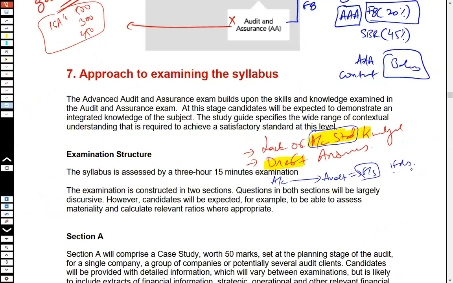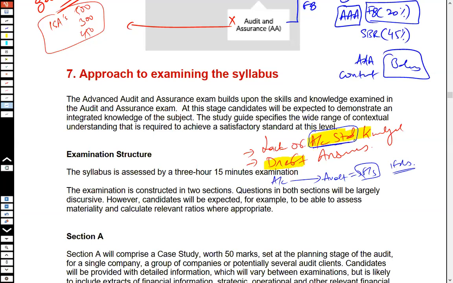To do that, you should know what the financial reporting standard says. So it is going to be very important for you to have good accounting standard knowledge.